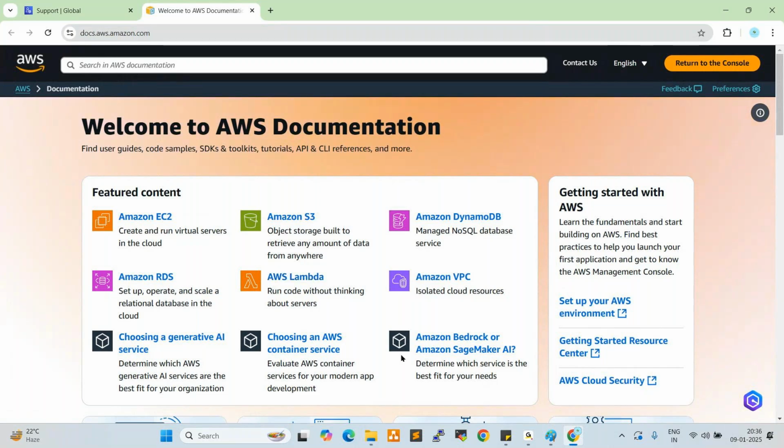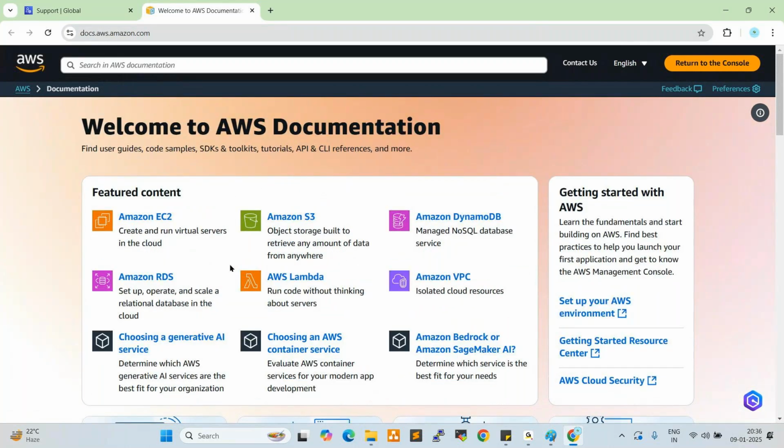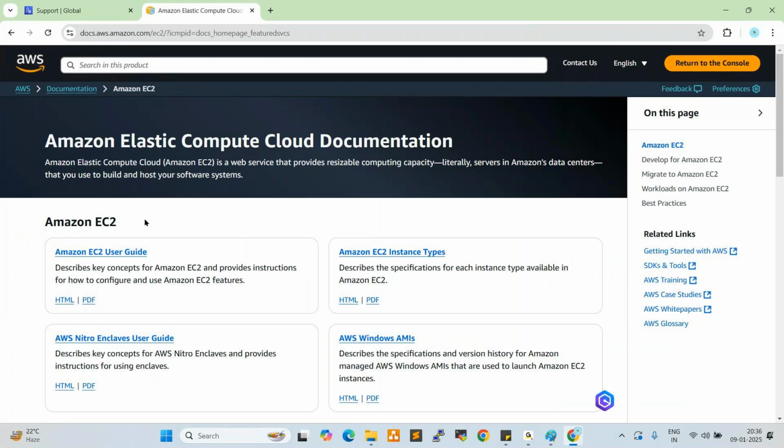So these are all the services available. I want to download the Amazon EC2 document. Click on this. Once you click on this, it will show you two options here, HTML and PDF. If you want to open the document in PDF, click on PDF. Now it is opening.